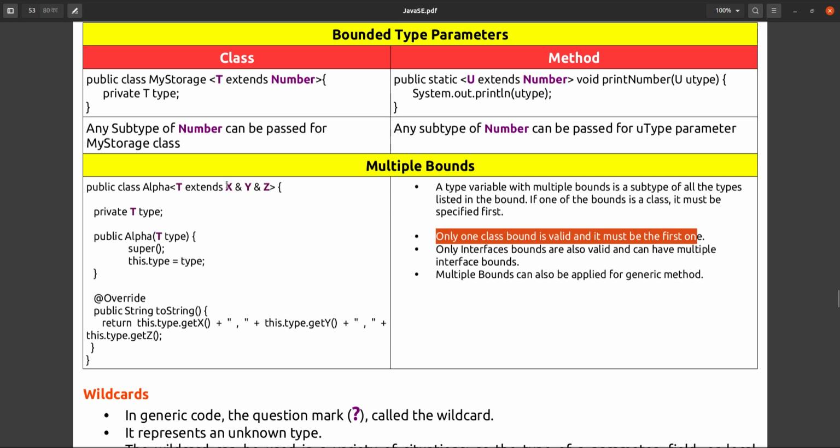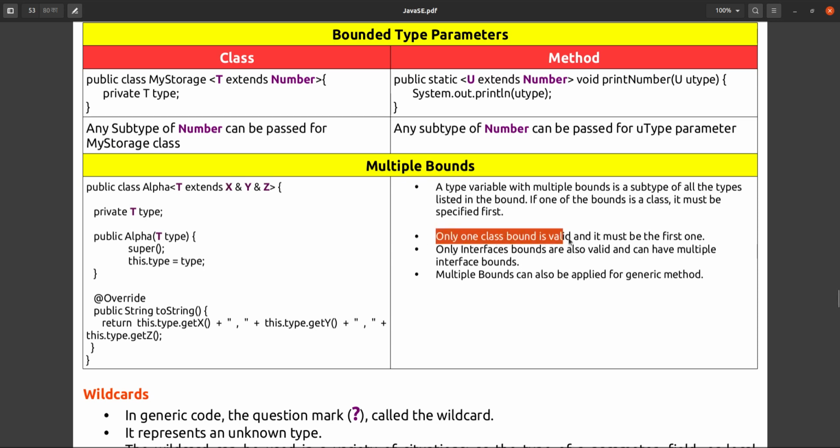These three can be interfaces, no issue. But if any class is there, it cannot be second or third or any after that. It always should be the first one only.